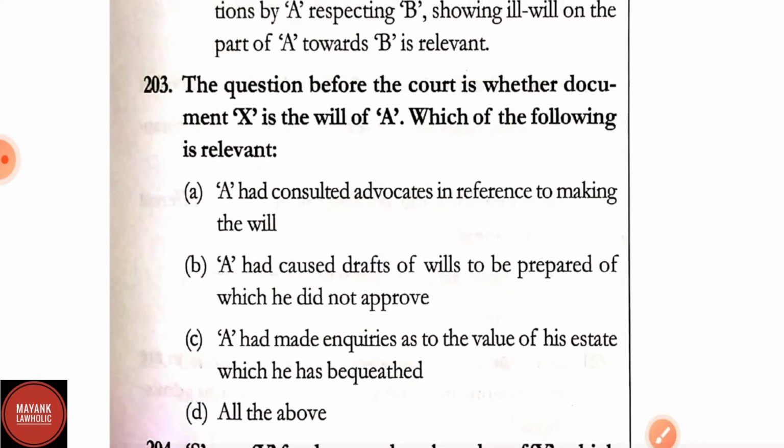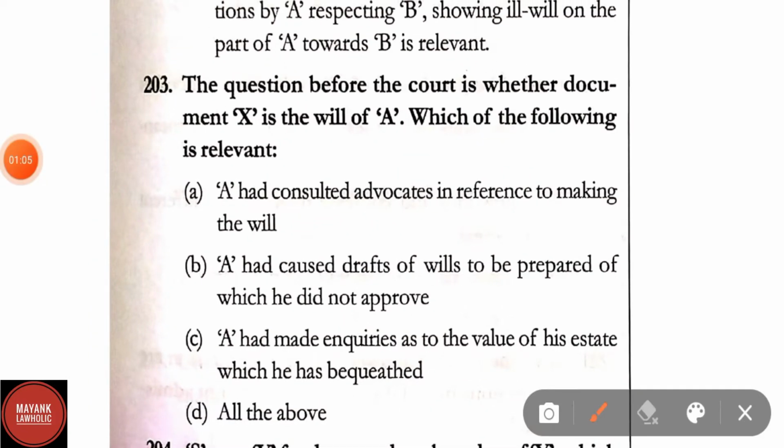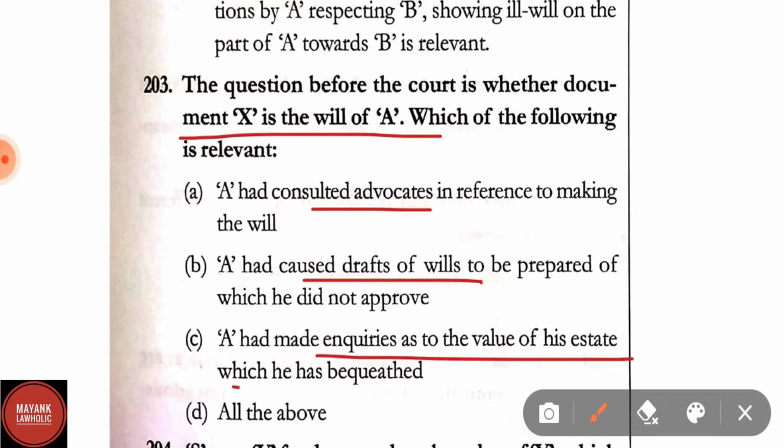Question number 203. The question before the court is whether the document X is the will of A. Which of the following is relevant? Options are: A, A had consulted advocates in reference to the making of the will. Option B, A had caused drafts of wills to be prepared which he did not approve. Option C, A had made inquiries as to the value of his estate while he was bequeathing. And option D, all of the above. Here correct answer is option D, all of the above.